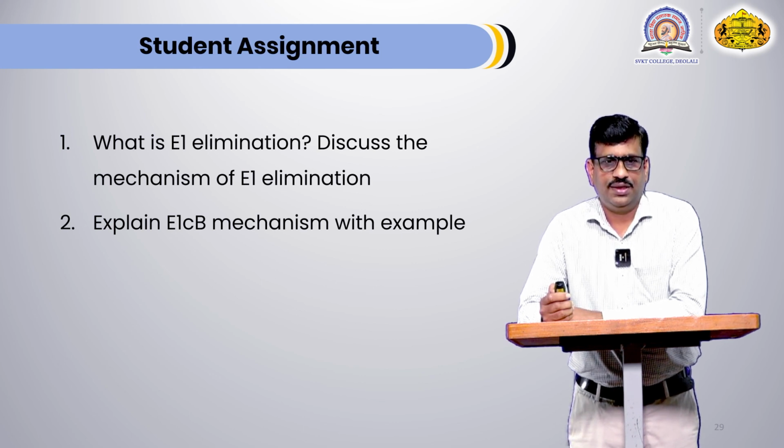Second question is explain E1CB mechanism with an example. We have seen that E1CB mechanism is also taking place in two steps. First step is formation of carbanion, and in second step again formation of alkene is taking place. We have also discussed the dehydration of aldol in that case.